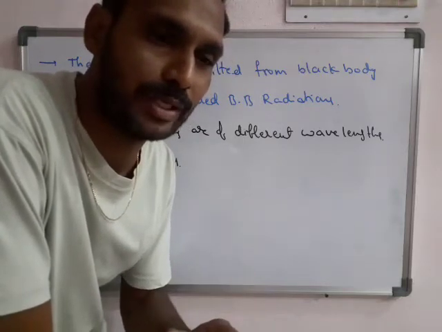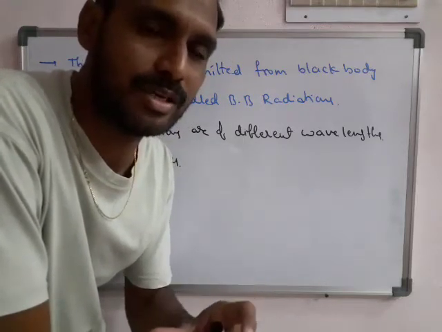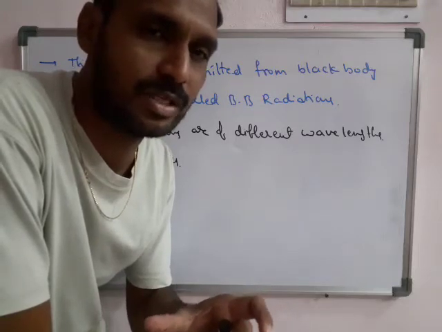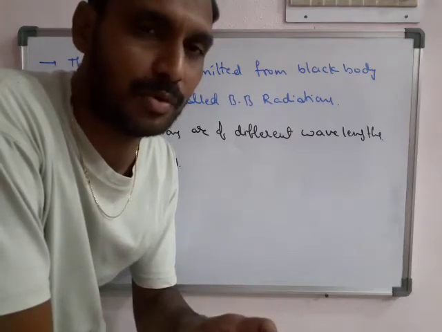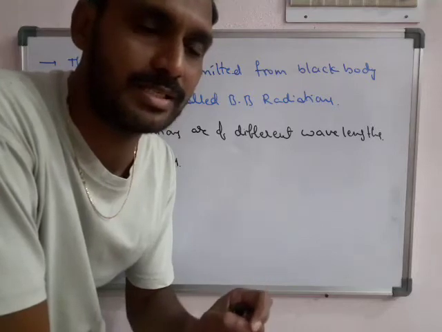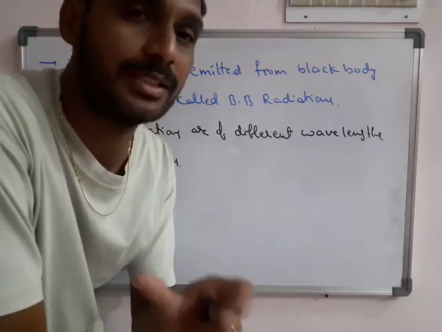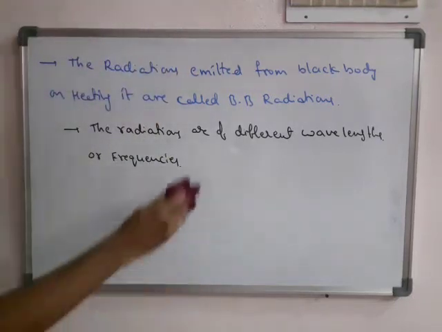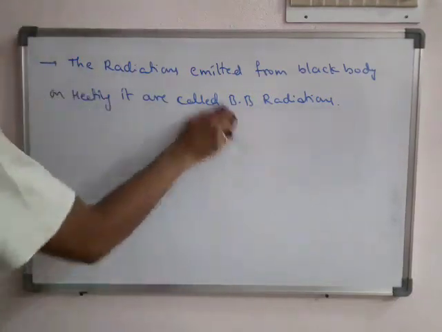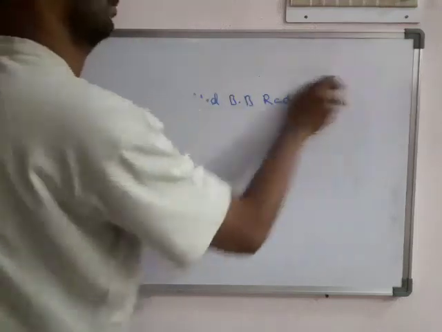After observing the radiations obtained from the black body, there is a picture which gives the information about the relation between the intensity of the emitted radiation and the wavelength of the emitted radiation. So have a perfect graph.